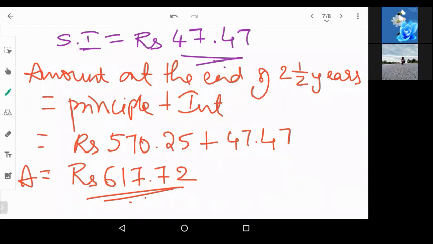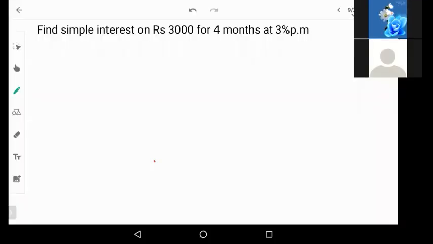Okay. So we shall stop here for today and we'll continue tomorrow. Now find simple interest on 3,000 for 4 months at 3% per month. Now until here we had solved the problems of per year. Now this is per month. Okay. Now let us solve this.